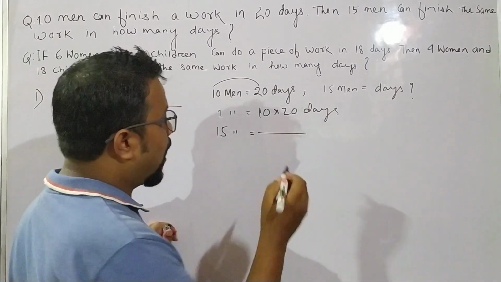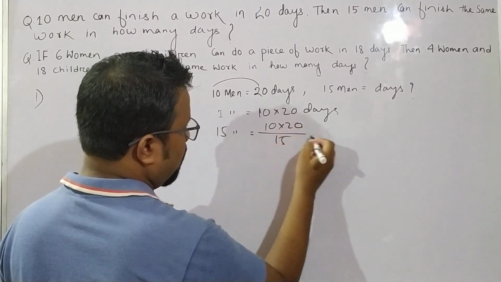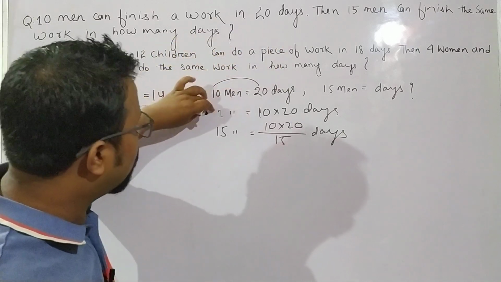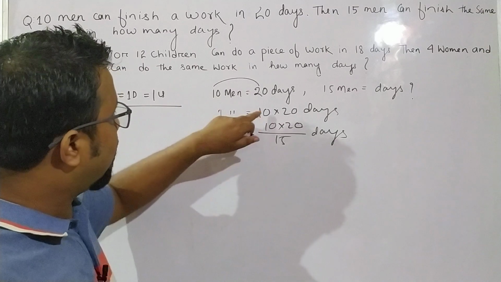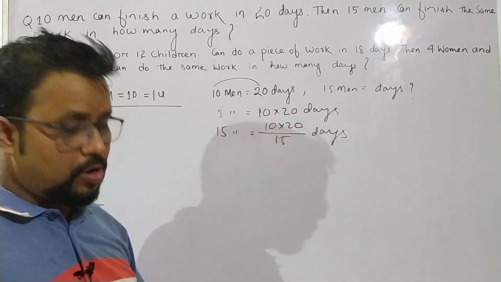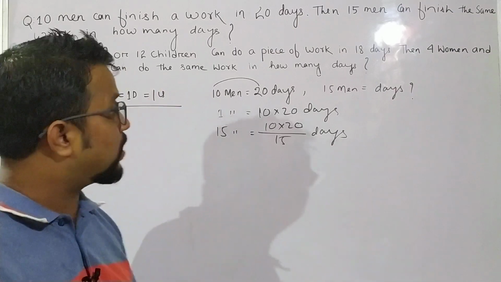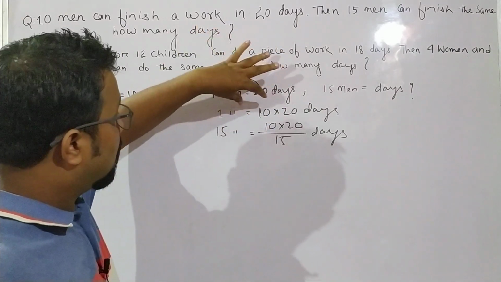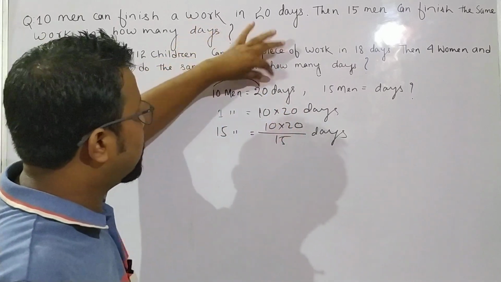We get the time by dividing this with 15. This is the answer. For 10 men 20 days, for 1 man 10 into 20 days, for 15 men 10 into 20 by 15. Why am I multiplying 10 with 20?